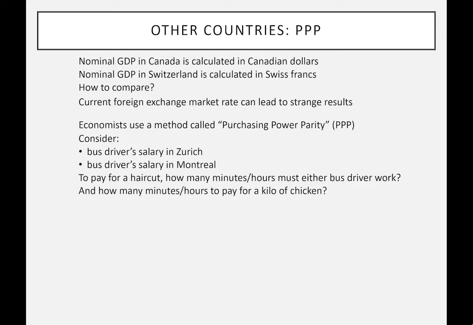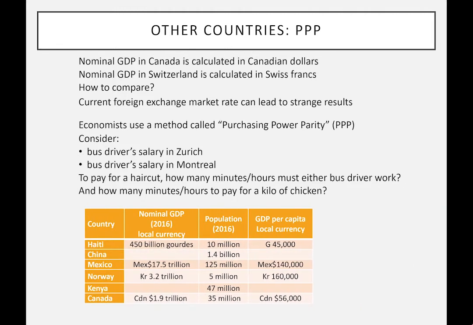We'll look at this idea of PPP later in the course, but I just want to make this important point about comparisons between countries. And here we've got a quick example. I just took randomly a few countries. I've got Haiti, Mexico, Norway, and so on. And you'll know, of course, that GDP per capita in the local currency is kind of meaningless. It's just a number, 140,000 pesos. I have no idea what that is in Mexico. We could compare it through the market exchange rate, also problematic. But I'm instead going to use this concept of PPP.